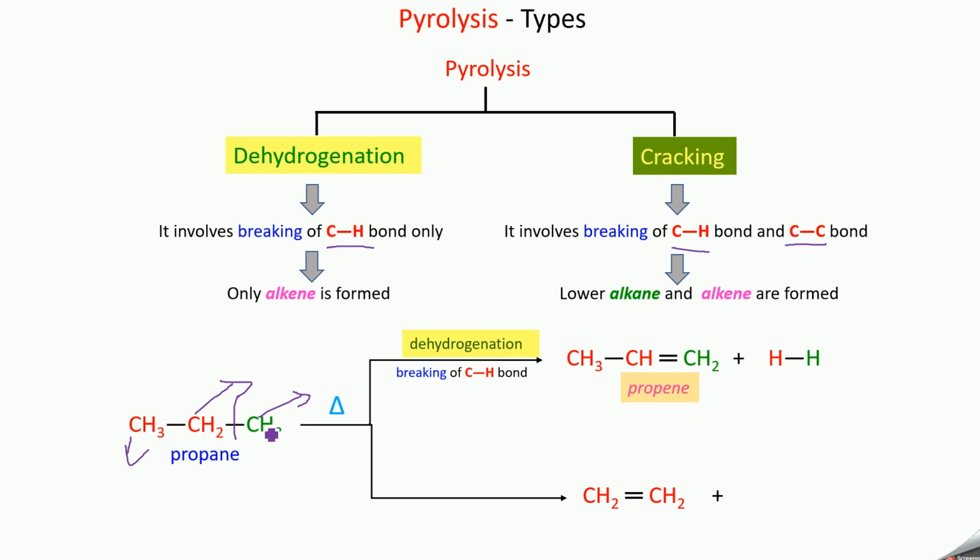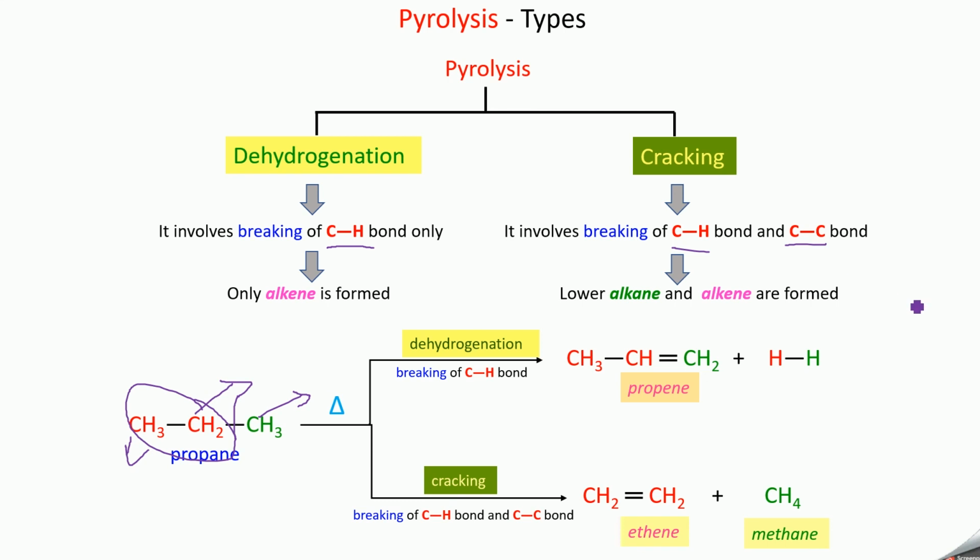Then this CH3 will form CH4. So you are getting ethene as well as methane. Here what is taking place? The breaking of C-H as well as C-C bond. So these two carbons will combine and so you are getting ethene, and then this CH3 will become CH4. So you are getting ethene and methane. So this is what we call cracking.